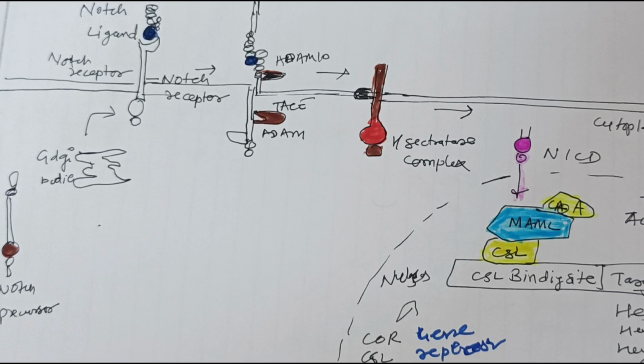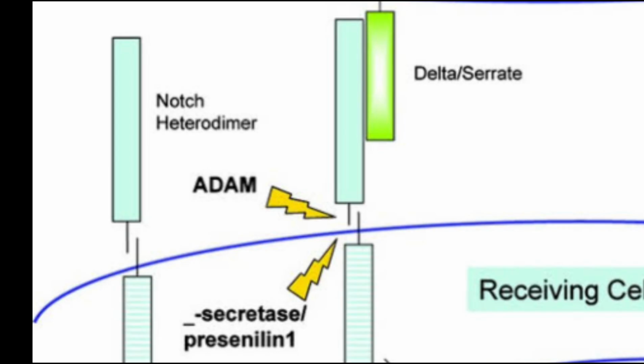Let's revise. When a Delta-expressing cell makes contact with a Notch-expressing cell, the extracellular domain of Delta binds to the extracellular domain of Notch, and this interaction induces conformational changes in Notch. Then sequential proteolytic cleavage: these conformational changes make Notch susceptible to proteolytic cleavage.